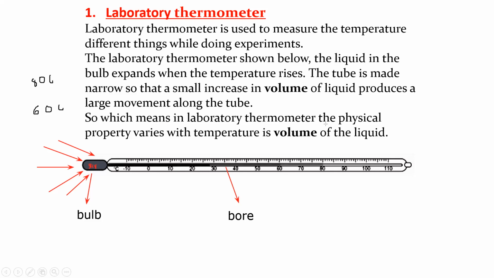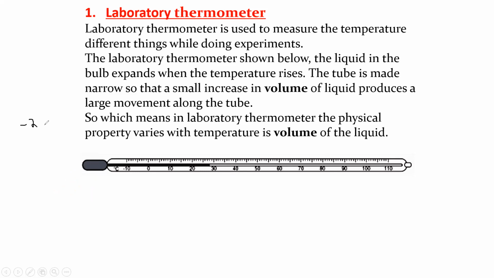But if the outside temperature decreases, for example, if the outside temperature is -2, it's too cold. In that case, the liquid will lose energy. The liquid inside the bulb of a thermometer will lose its energy to the surrounding, and as the liquid contracts, the level of this liquid will change to -2 degrees.